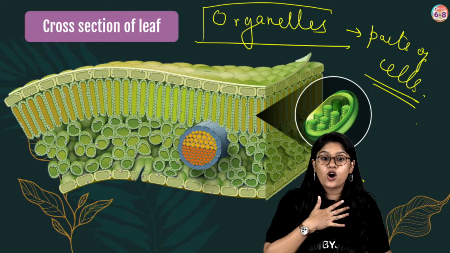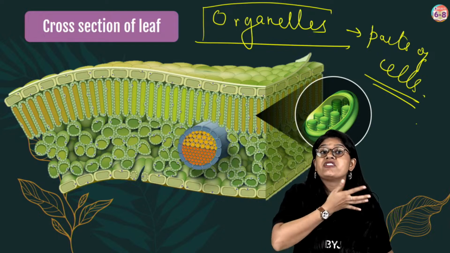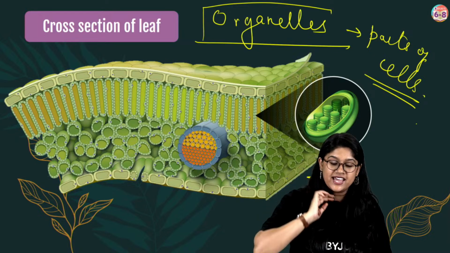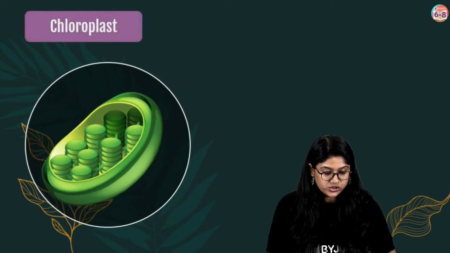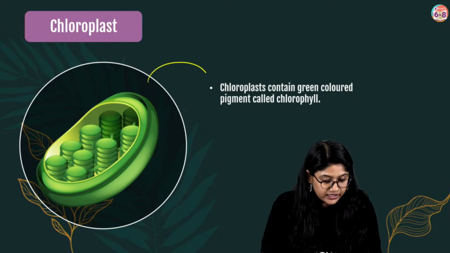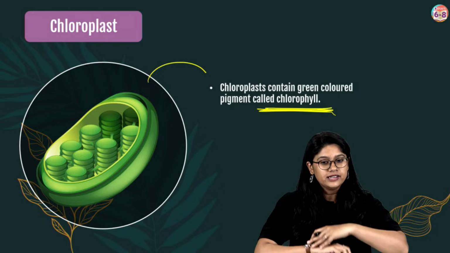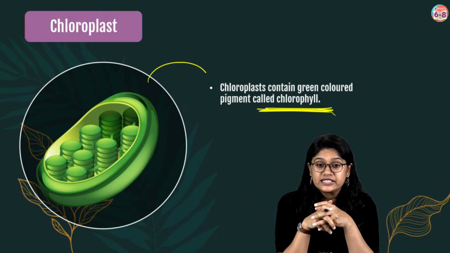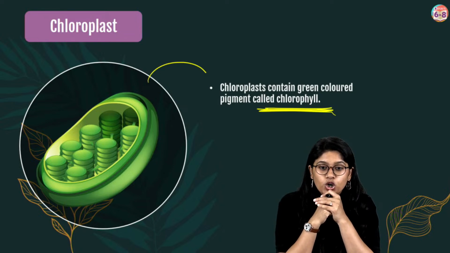See, they are different from organs. What we have in our body are the organs. They are the important structures that help in various functions. Cool, everyone? Very good. Now let's take a look at the closed structure of the chloroplast. Chloroplast contains a green color pigment, which is the chlorophyll. That's why the leaves are green in color. I've explained the difference between organelles and organs. Very different, okay? Good.